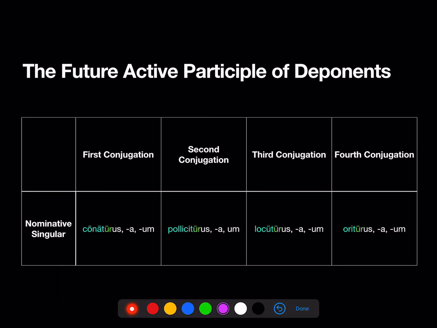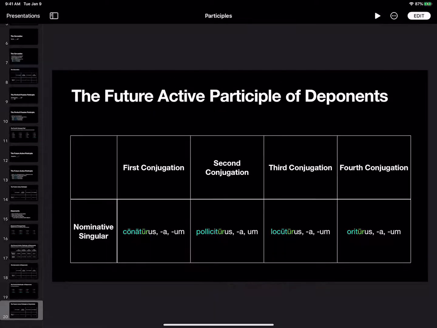The future active participle of deponents, another active form that deponents have, is formed exactly the same way as for non-deponent verbs. You take the perfect participle and you add this UR to the stem. So conaturus, about to try, pollicituras, about to promise, locuturus, about to speak, orturus, about to rise. And that's it.